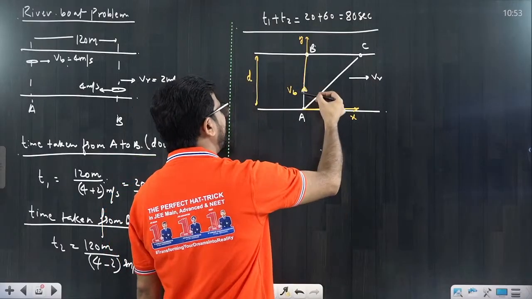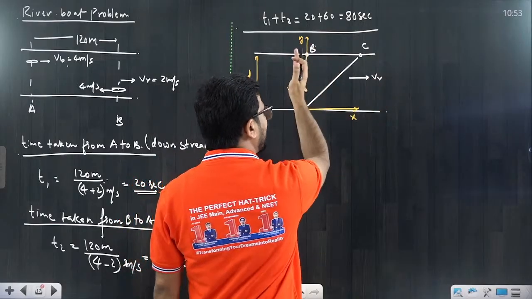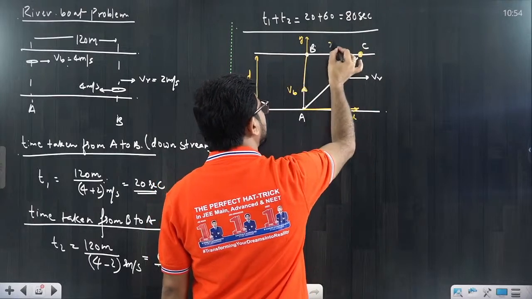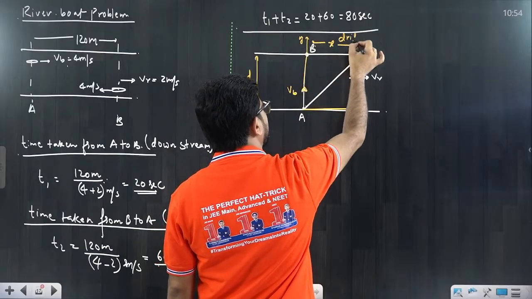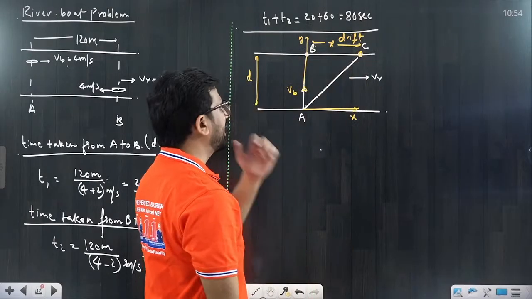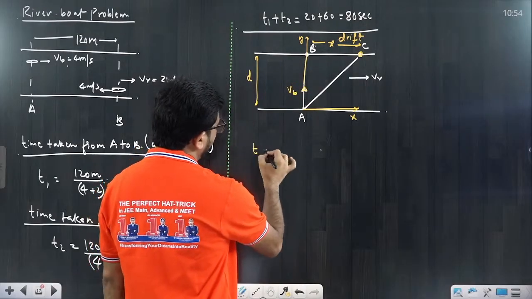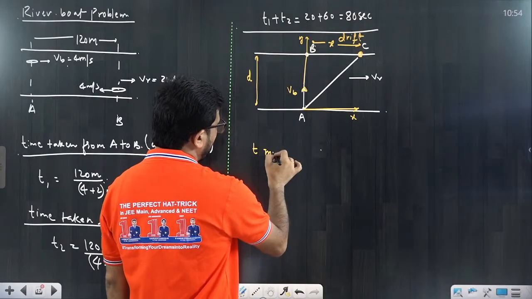So what will happen as the boat goes from A to B: due to the river flow, it will be pushed down towards the downstream. So it will reach somewhere at C. This distance we call drift. So we have to calculate the time and also the drift. If I ask you the time, that will be the minimum time to cross the river. So this is T minimum.